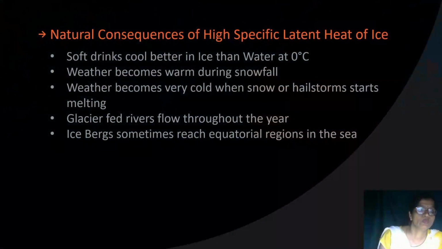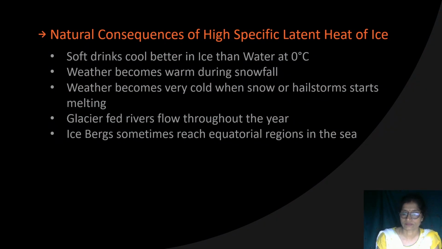Next is that weather becomes warm during snowfall. Again the same thing is here. Weather becomes warm during snowfall, because when snow melts, it will release energy, because snow is melting. During the melting process, it will release energy into the atmosphere or the surroundings.